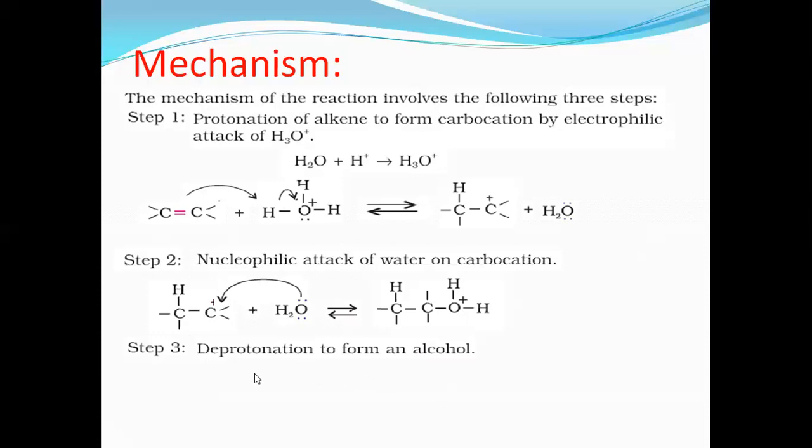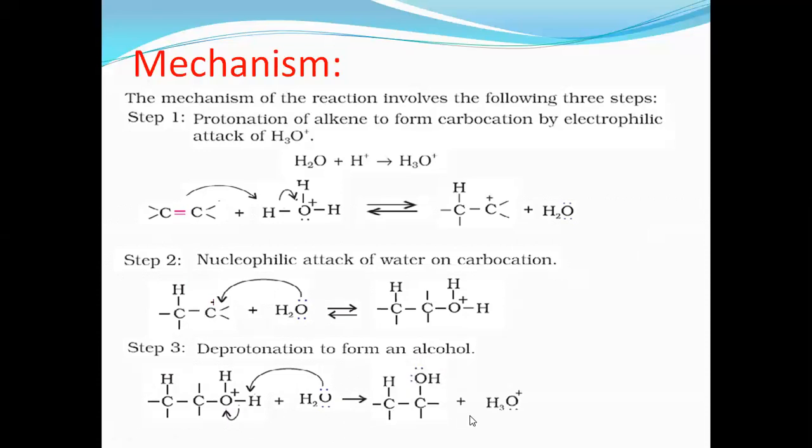How does deprotonation take place? This proton is taken up by a water molecule, the lone pair of electrons takes this proton, and the bond breaks and shifts to oxygen, which separates the alcohol with H3O+. That's what is used in the first step. This is the mechanism of formation of alcohol.